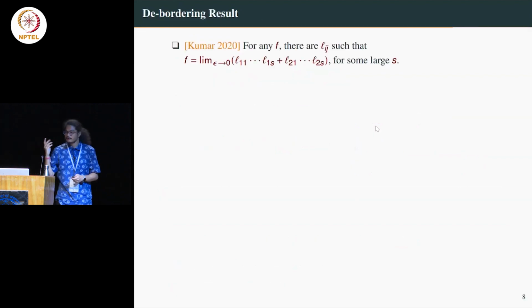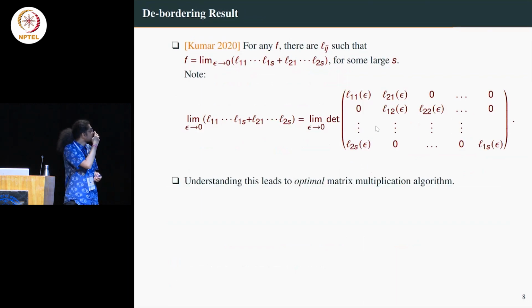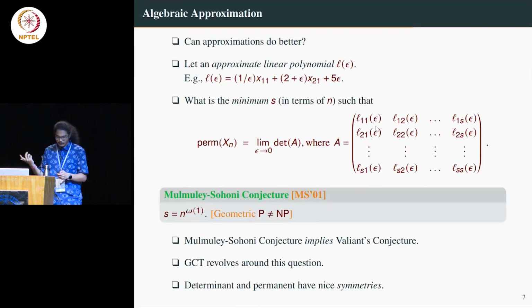So I have talked about border or GCT. I have talked about the PIT. Now I'll just quickly go to the debordering. What do we mean by that?